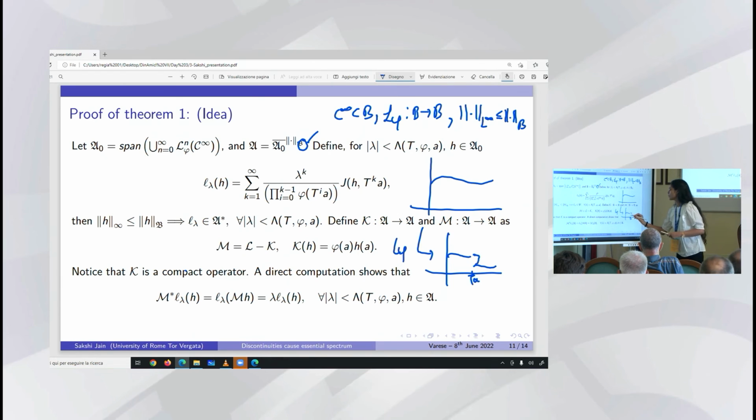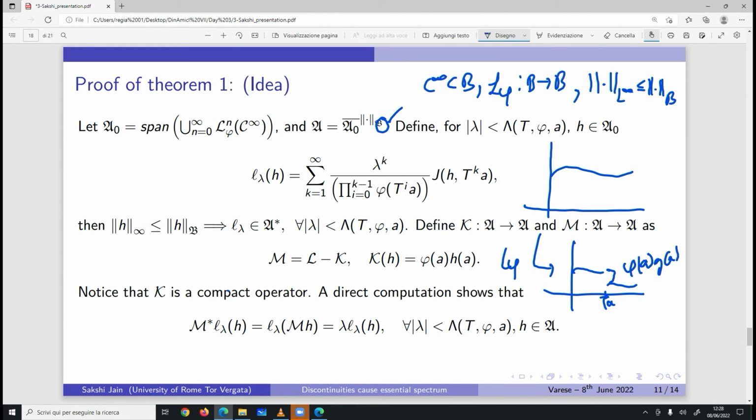So this height was given by phi A. Anyways, I define these functionals L lambda as this, and we can see that if the norm of h in infinity is bounded by the B norm of h, then the L lambdas are linear functionals, so they belong in A star. So basically I need this condition here to call them functionals in A star.